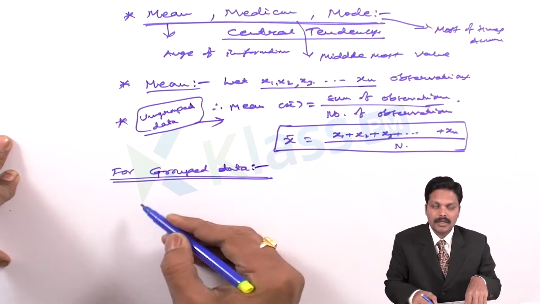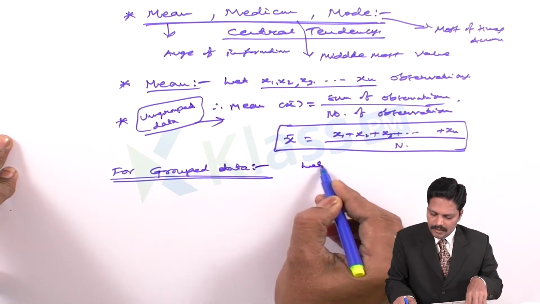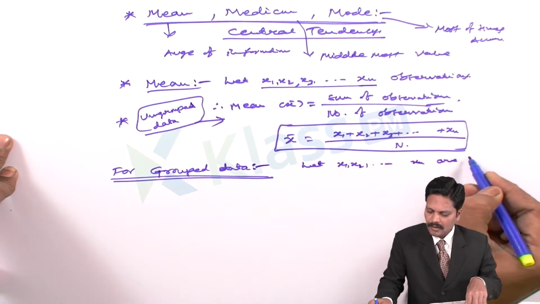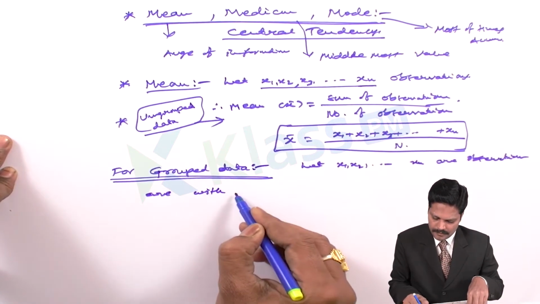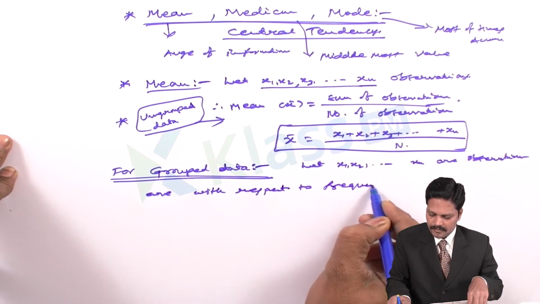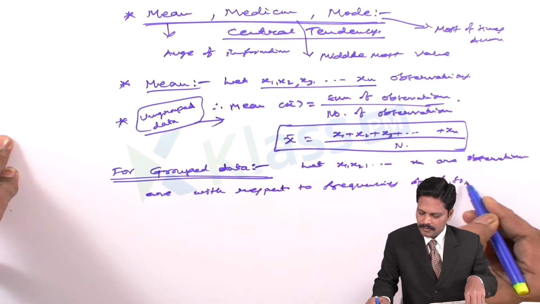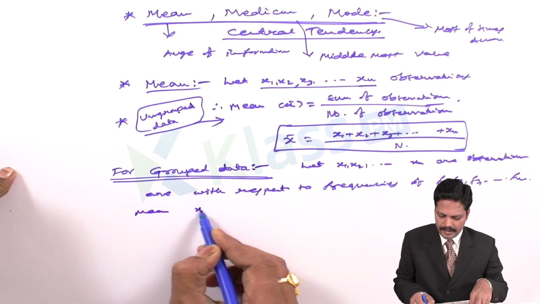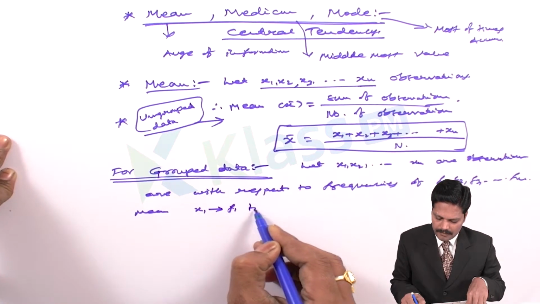Then for grouped data, let x1, x2, so on xn be the observations with respect to frequencies f1, f2, f3, so on fn, meaning the x1 observation comes f1 times.